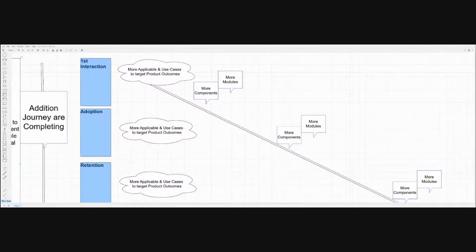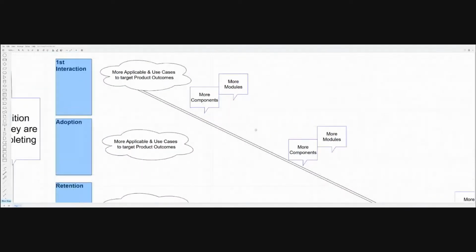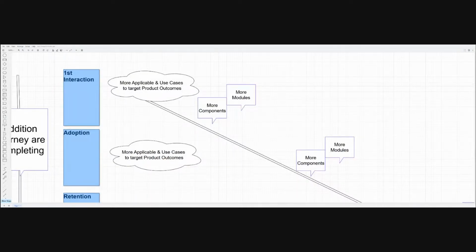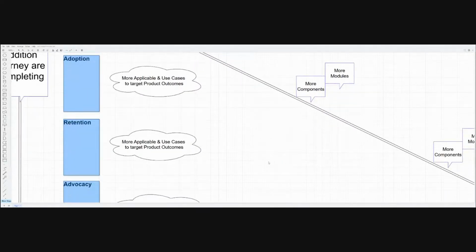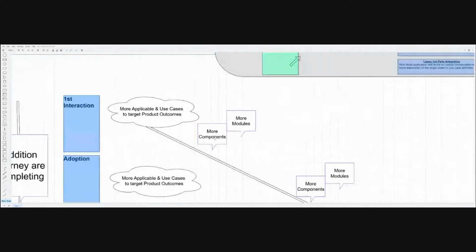This is a new world. We want to be building software that is valuable and has somebody waiting for it. As we go from the first interaction down to the bottom here, where we talk about the advocacy, we're continually adding more components and more modules.